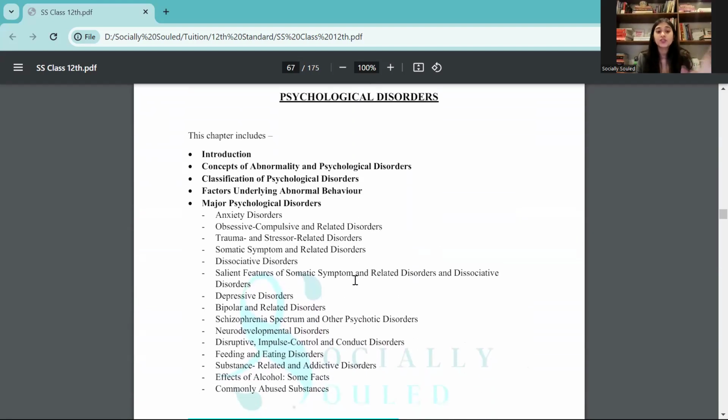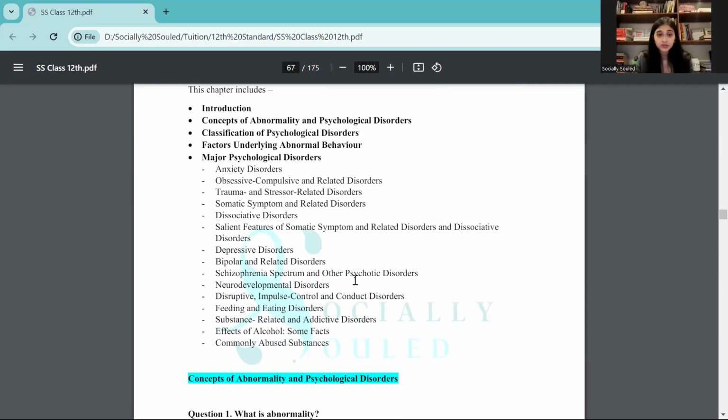Now again, chapter 4, if you see, it's all disorders. So when you study, you might feel a little overwhelmed that there are so many disorders and so little time to study. But just understand that these disorders are not very difficult. You just need to know what they mean, what the signs and symptoms are, if there is a comorbidity. It is literally what is mentioned in the notes. That is it. Now, most of the topics are directly taken from the NCERT textbooks. So I would recommend all of you to buy the NCERT textbook if you do not have it, because most of the questions will be common to the same, right?